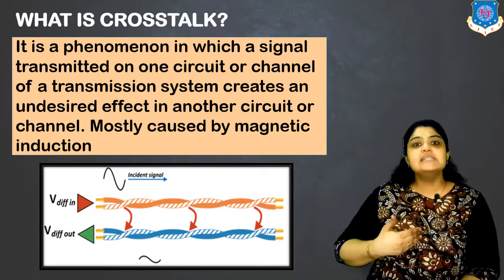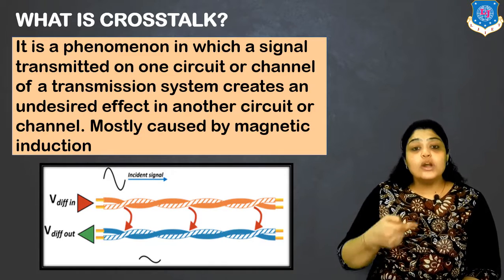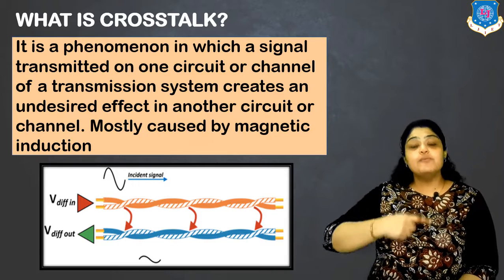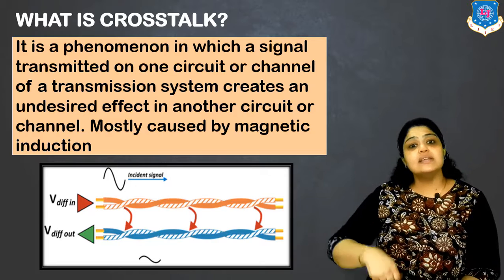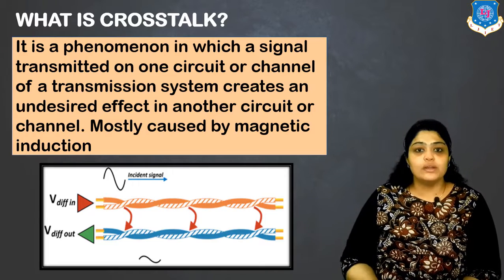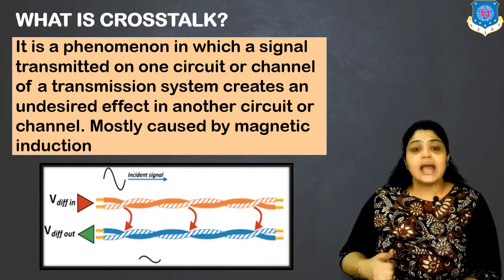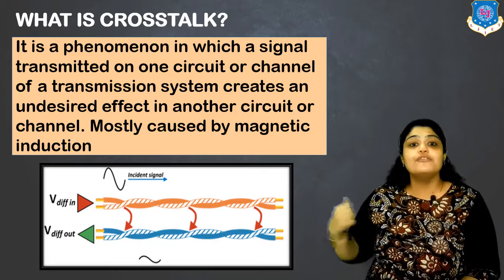Now there are many cables which are laid together. Suppose there is a leakage in one cable. What will happen? The magnetic field of this cable gets linked up with the magnetic field of the other cable, and that will disturb the signal which will be received at the output, right? So this is the result of magnetic induction, and this is generally seen in case of metallic cables. So this is the meaning of crosstalk.